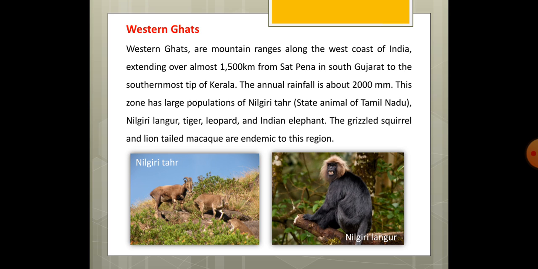It has good rainfall in this Western Ghats. It is about 2000 millimeter annual rainfall, and this zone has large population of Nilgiri Thar, which is the state animal of Tamil Nadu, Nilgiri Langur, tiger, leopard, and Indian elephant. The grizzled squirrel and lion-tailed macaque are endemic to this region. Nilgiri Thar and Nilgiri Langur are the very specific animals which are found in this zone. And lion-tailed macaque is endemic to this region along with the grizzled squirrel.